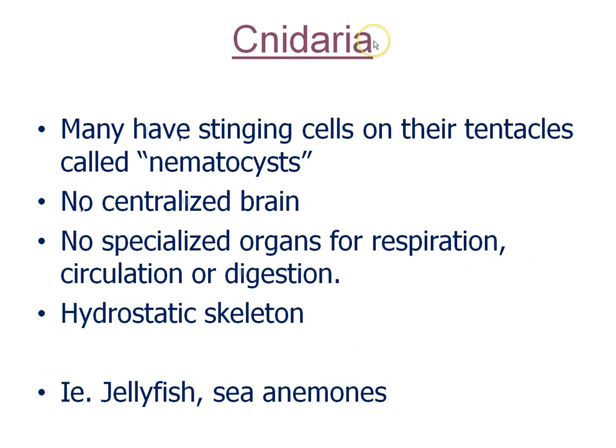Cnidarians are the jellyfish. It includes other things in addition to jellyfish. Many have stinging cells on their tentacles called nematocysts. They are predators. They are the simplest predators on this planet. There's no centralized brain. There are no specialized organs for respiration, circulation, or digestion. They rely on simple diffusion to get stuff from point A to point B. Their cell layers are very thin, however, so the food doesn't have to move very far. They have a hydrostatic skeleton, like worms. This group includes jellyfish and sea anemones.